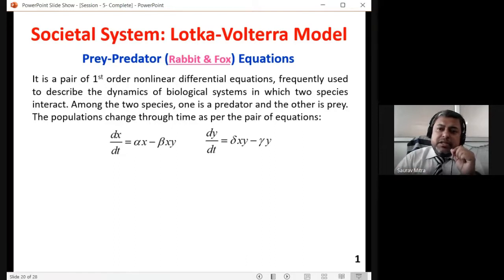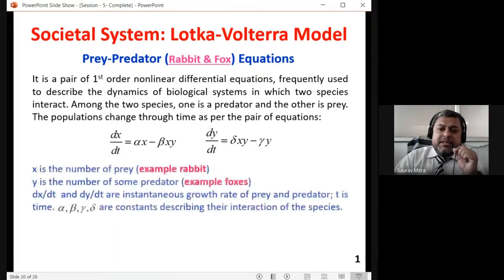This is the simplest Lotka-Volterra model. So here it says x is the number of prey, that is the rabbit, y is the number of predator, that is the fox, dx/dt is the incremental rate of rabbits, dy/dt is the instantaneous growth rate of the predator or fox. t is time. Alpha, beta, gamma, delta are constants describing the interaction of the species. So beta xy and delta xy are both interaction constants.